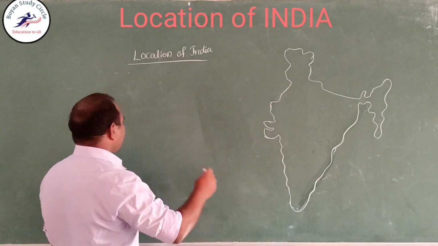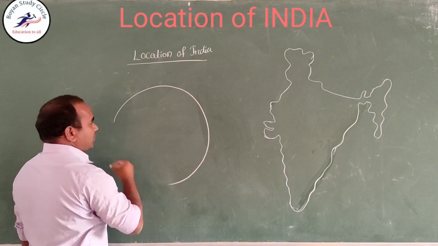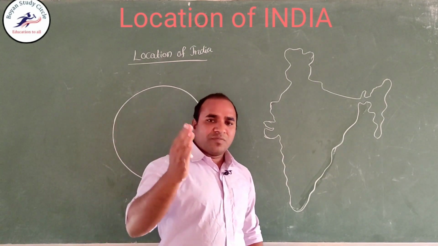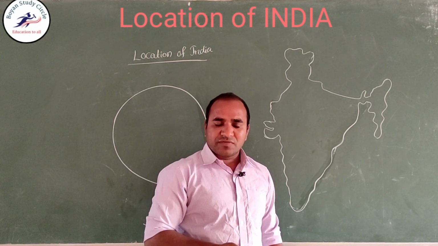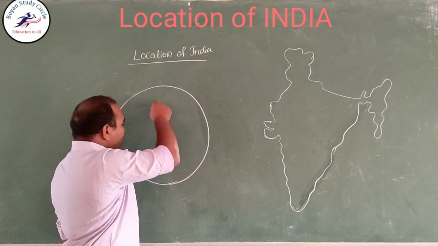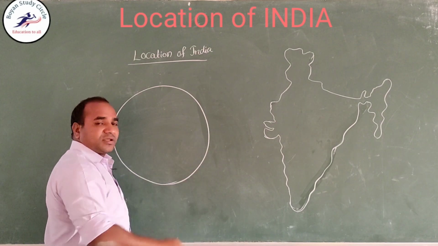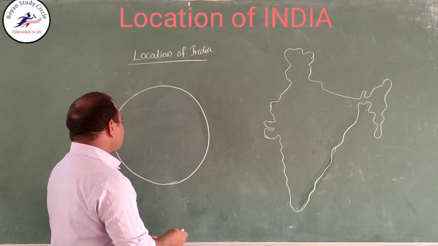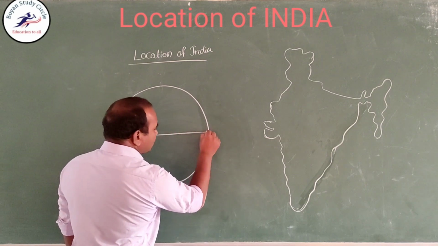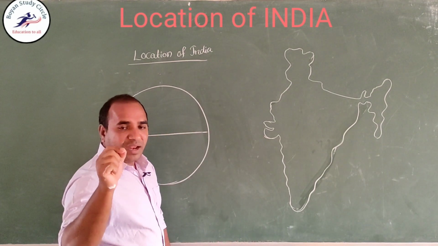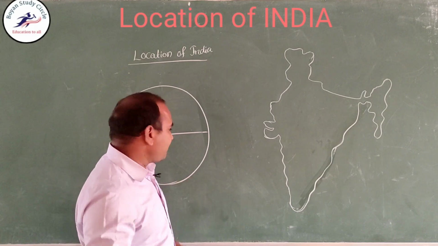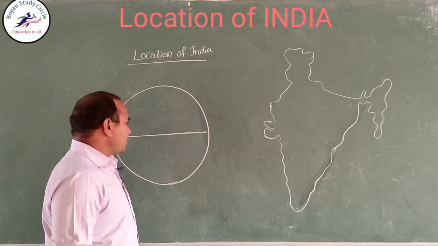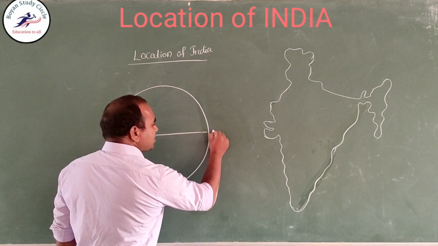You know globe, right? This is globe. If you observe the globe, there are some vertical lines which pass from North Pole to South Pole, and some lines are horizontal lines. These are imaginary lines. Which lines pass horizontally? Those are latitudes, lines which run horizontally from west to east or east to west. The greatest, longest latitude is the equator.